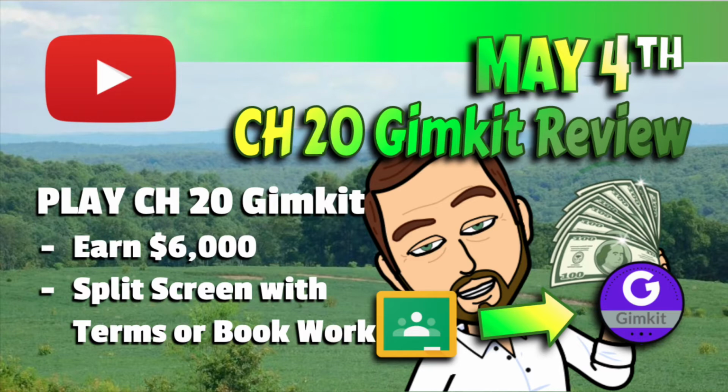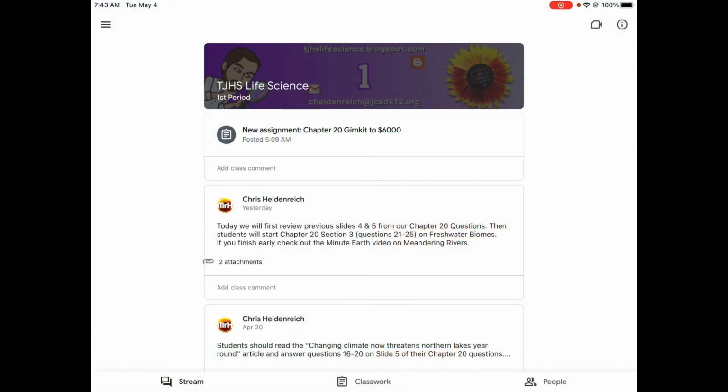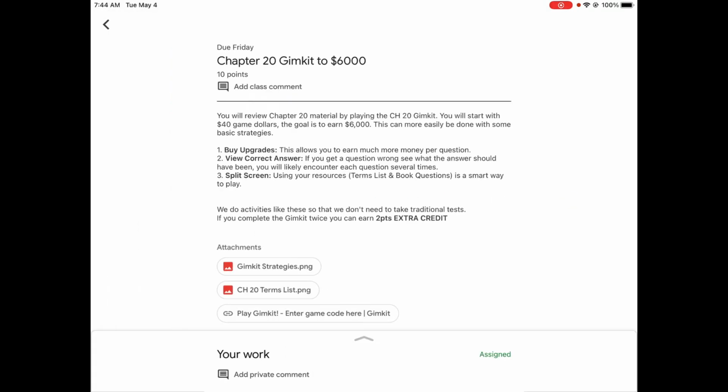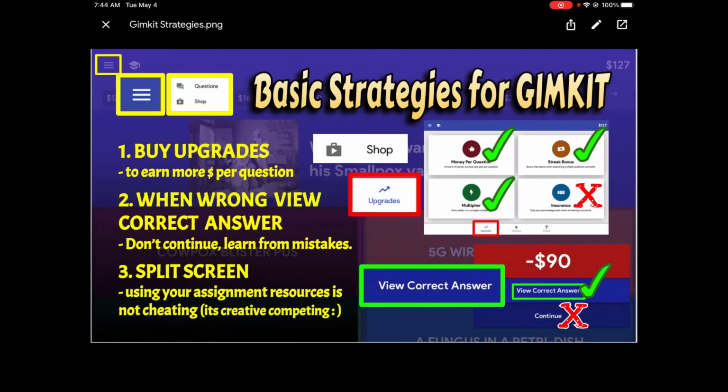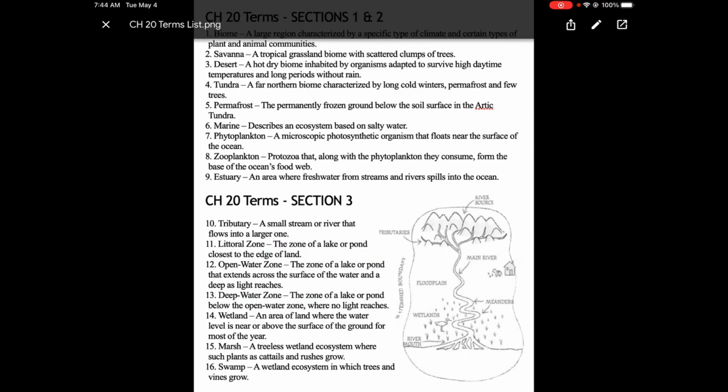Today we'll be working on wrapping up Chapter 20 with the Gimkit to $6,000. We're going to start with 40. As always, you want your basic strategies. You want to immediately shop and buy some upgrades. You'll be able to afford the first money per question and streak bonus with that 40 bucks. When you get questions wrong, view the correct answer so you can learn what they should be, and also split screen with your resources. So I've attached the Chapter 20 vocab list here to help you out.